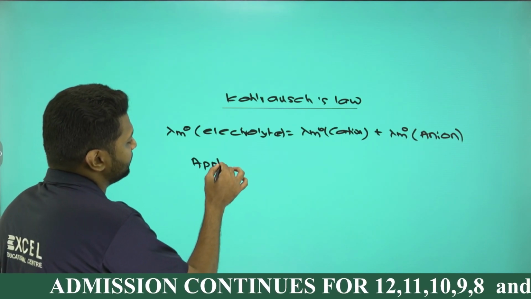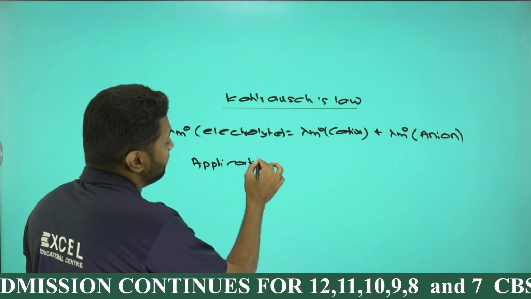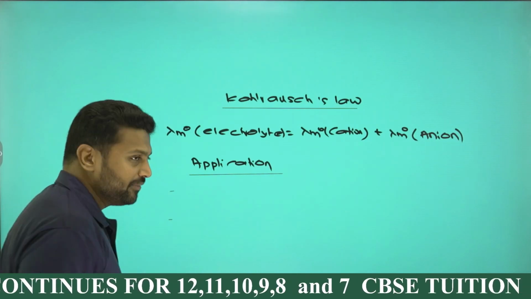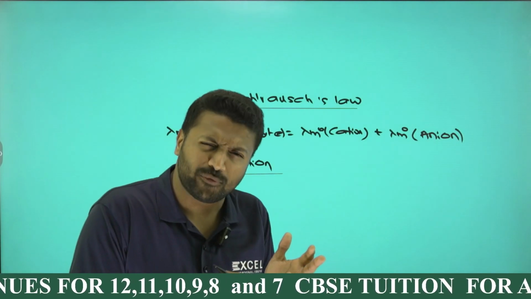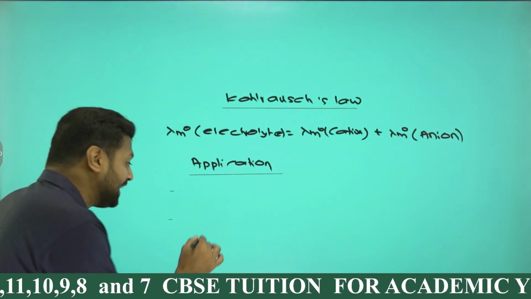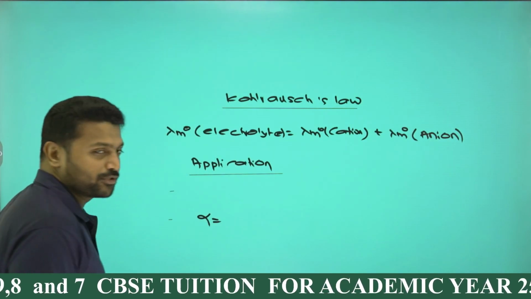By using Kohlrausch's law, we can find out the lambda m 0 of a weak electrolyte. And one more thing, from Kohlrausch's law, we can find out the degree of dissociation, alpha, also.